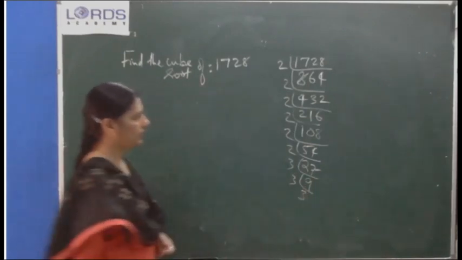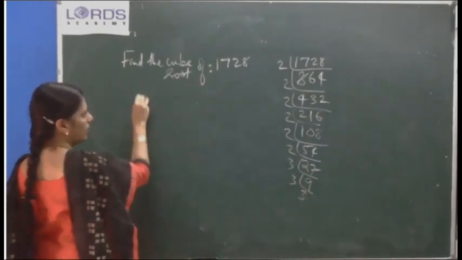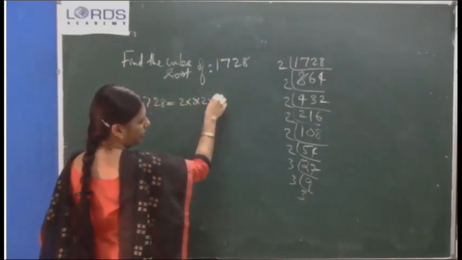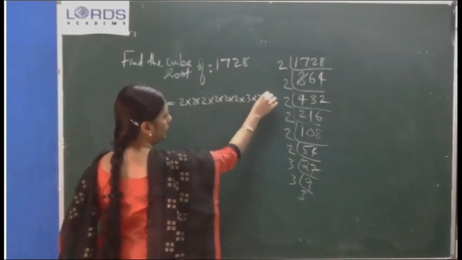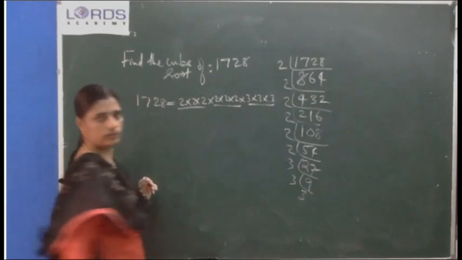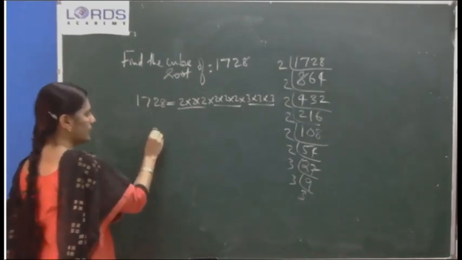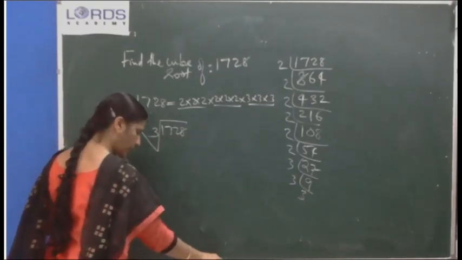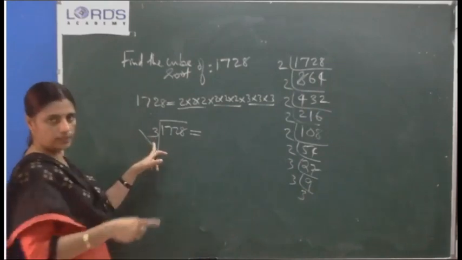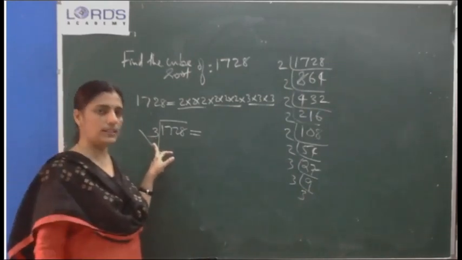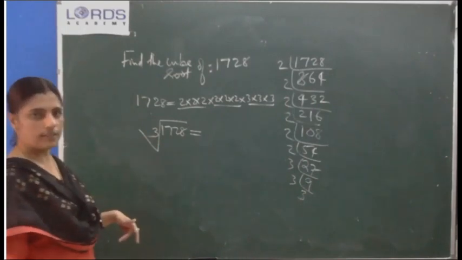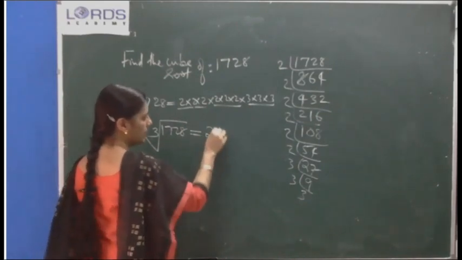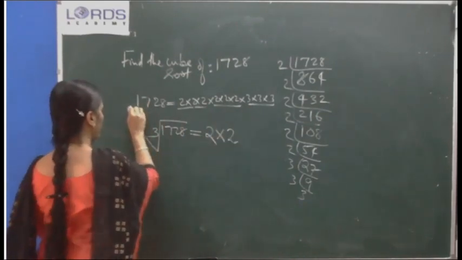Making the triplets: 1728 equals 2 into 2 into 2 into 2 into 2 into 2 into 3 into 3 into 3. So it is a perfect cube. See how to use the symbol. Instead of writing the word cube, you can use the symbol: cube root of 1728. 1728 equals 2 from this set, 1 2 from this set, and 3 from the last set, no problem.